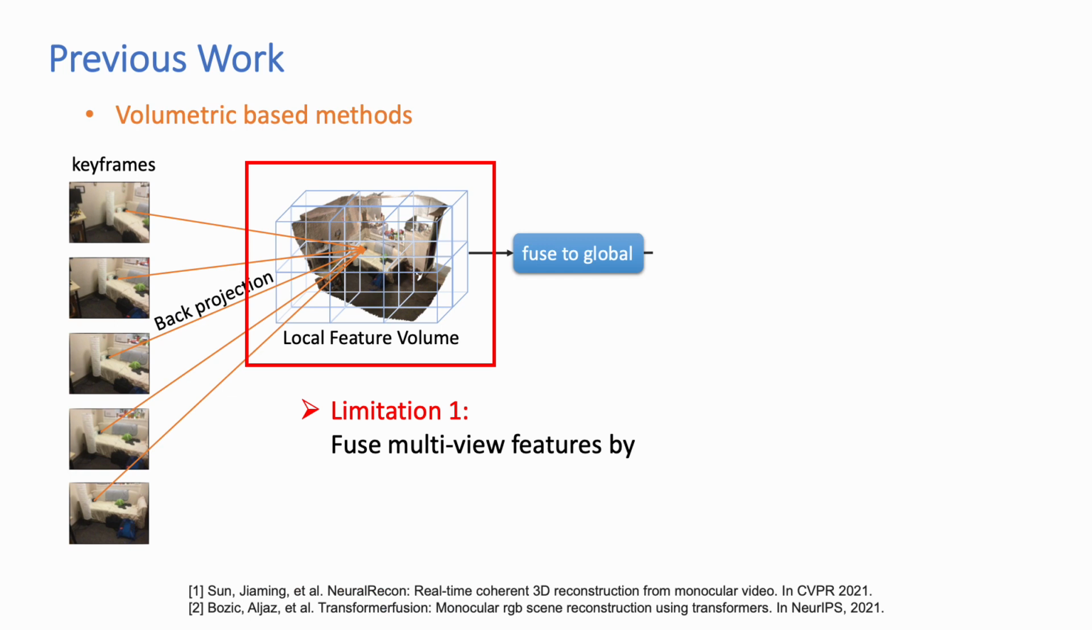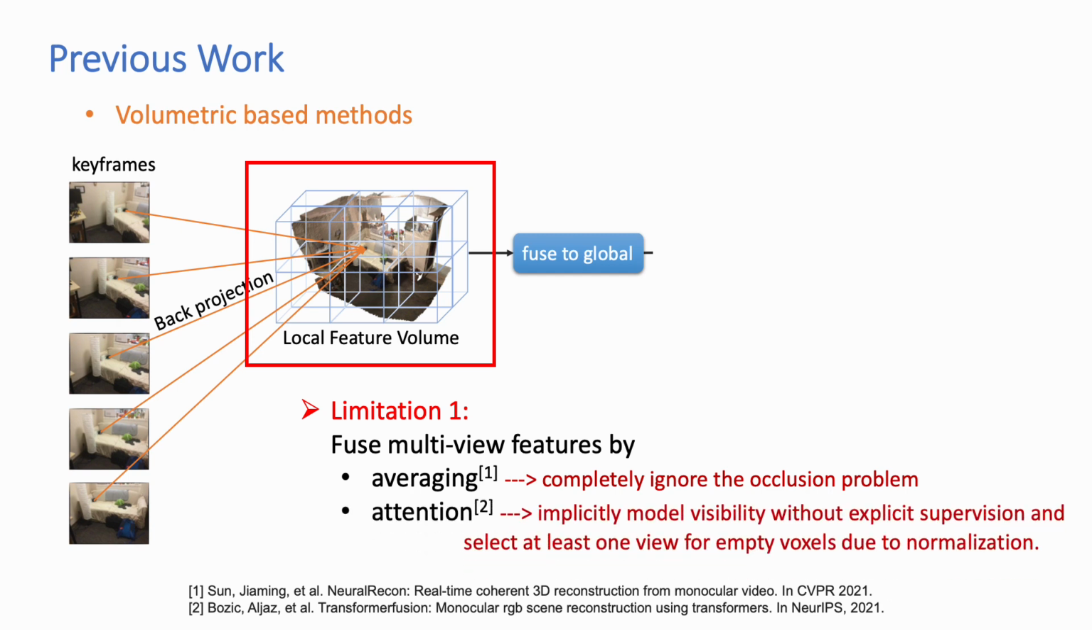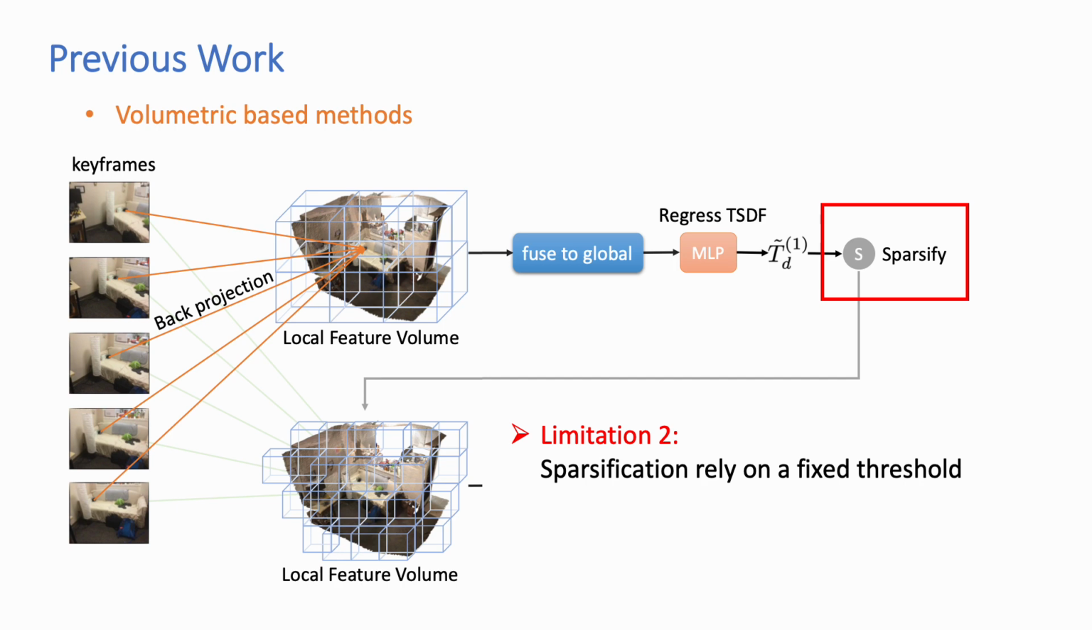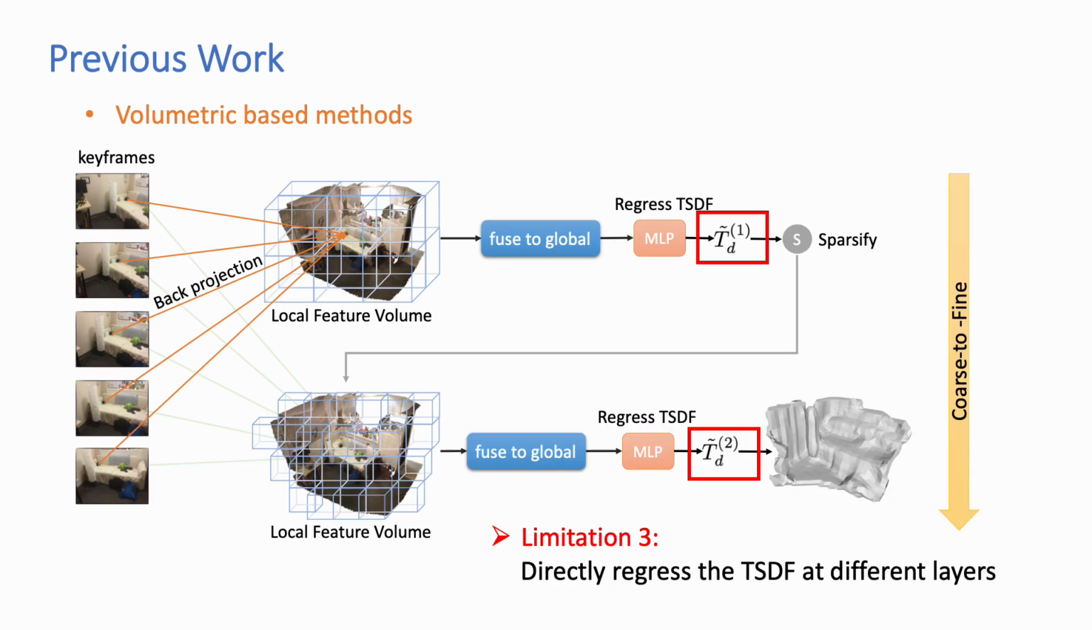However, in the local feature fusion, these methods aggregate multi-view features either by simply averaging them, which completely ignores the occlusion problem in the scene, or apply the attention mechanism, which implicitly models the visibility without explicit supervision, and has to select at least one view for the empty voxels due to the normalization layers. In addition, their sparsification relies on a fixed threshold, which tends to remove scene structures at the coarse layer. Furthermore, they directly regress the TSDF at each level, without considering the relationship of TSDF predictions between different layers.